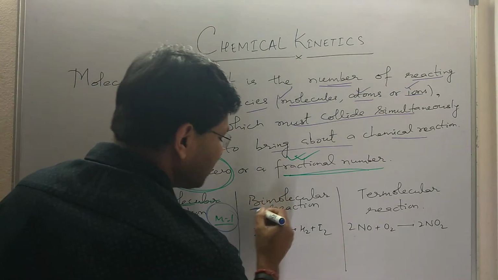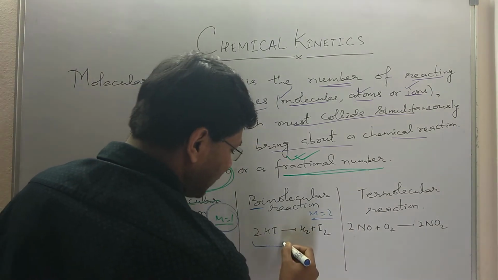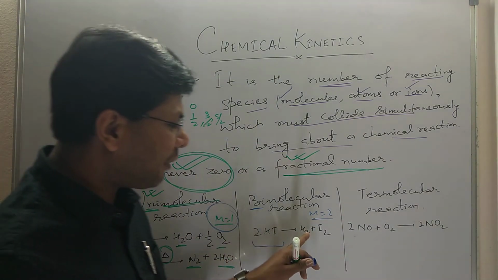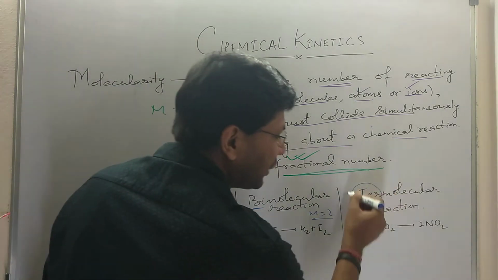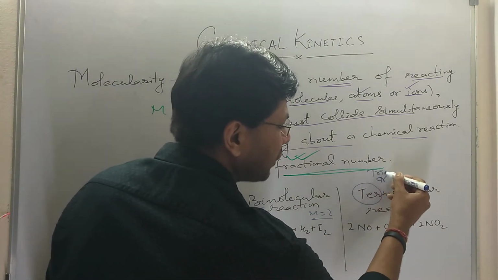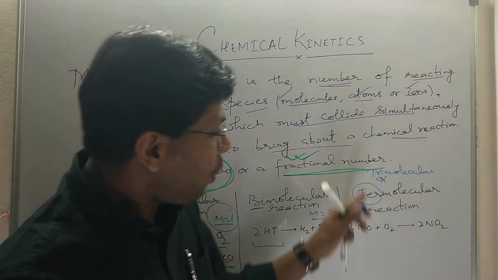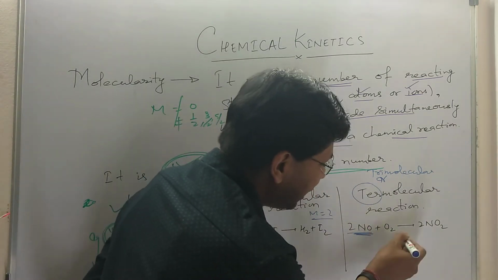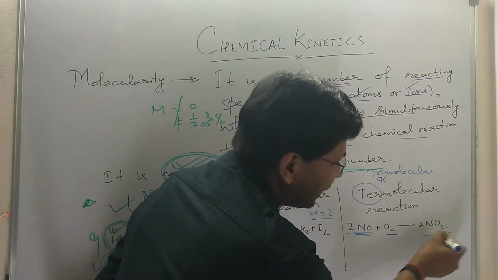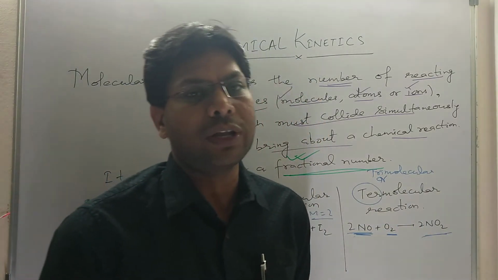Now bimolecular, as we know, bi means 2, so here molecularity is 2. We find that 2 molecules of HI react to give H2 and I2. Now coming to termolecular, we can also write trimolecular. Trimolecular reactions are those reactions which have 3 molecules. Here nitric oxide is 2 in number and oxygen is 1 to form nitrogen dioxide. So this is an example of a termolecular or trimolecular reaction.